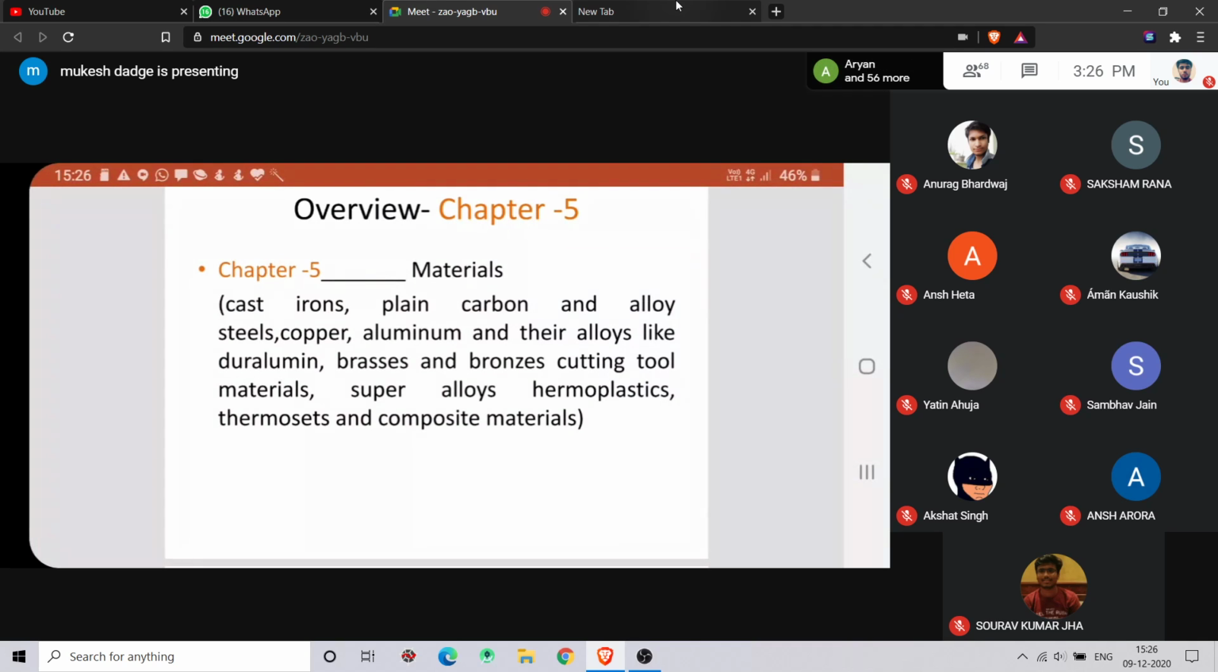In cutting tools, another thing is the composition. Generally tungsten, chromium, vanadium, right? These are the main constituents in the cutting tool materials. So we'll see the different cutting tool materials.